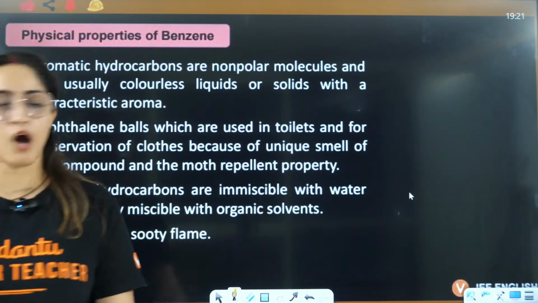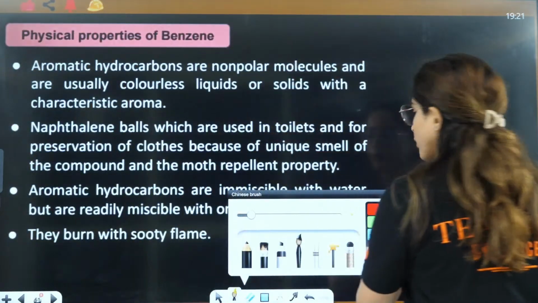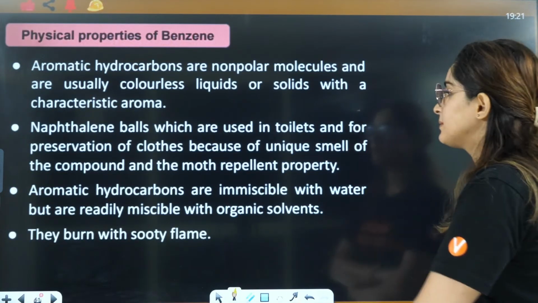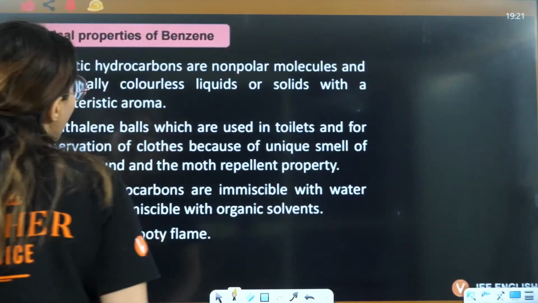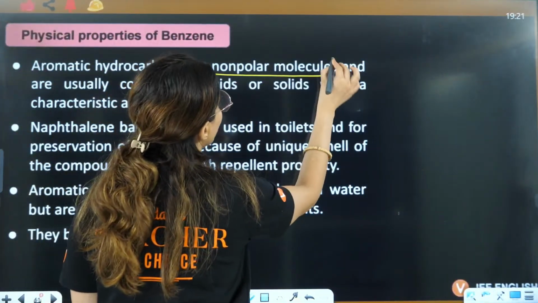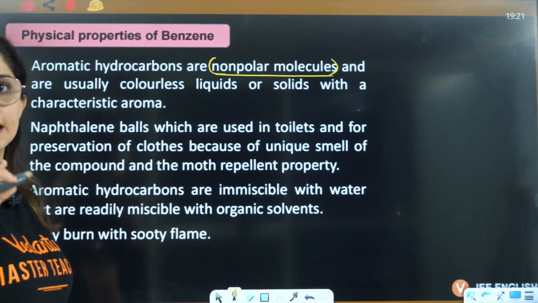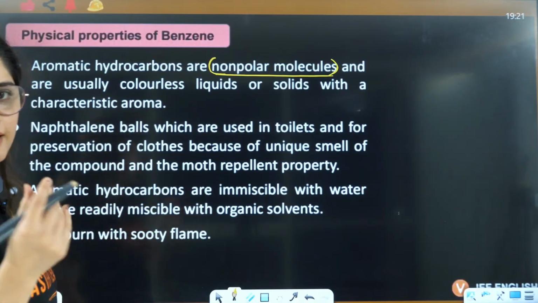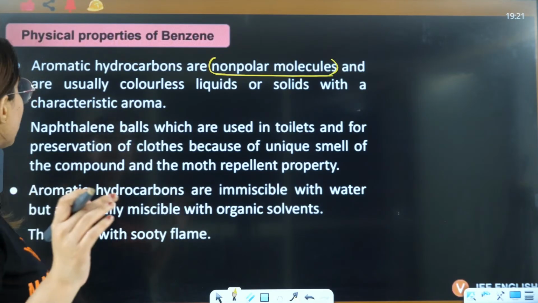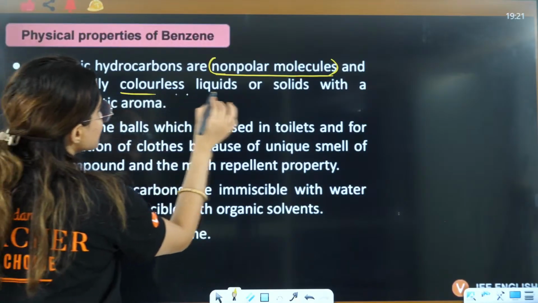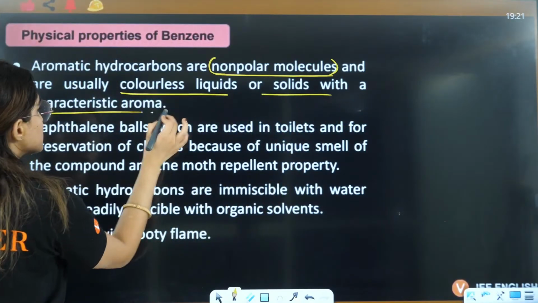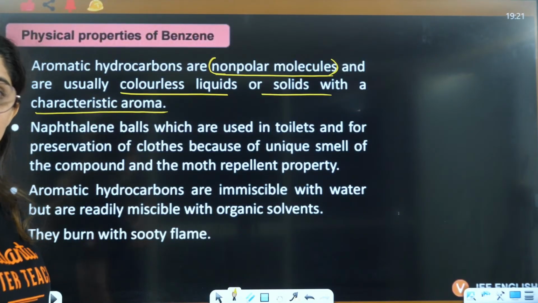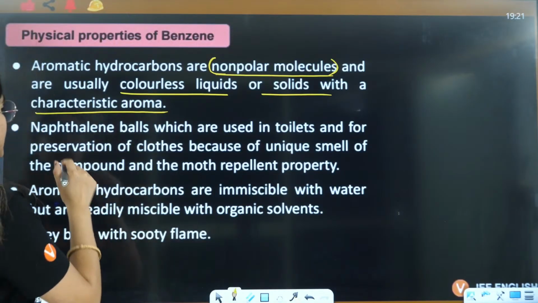Yes, everybody. Okay. Now let's talk about the physical properties of benzene. Aromatic hydrocarbons are non-polar molecules. The polarity is not there, mu is 0. They are usually colorless liquids and solids with a characteristic aroma. That's why it is aromatic.